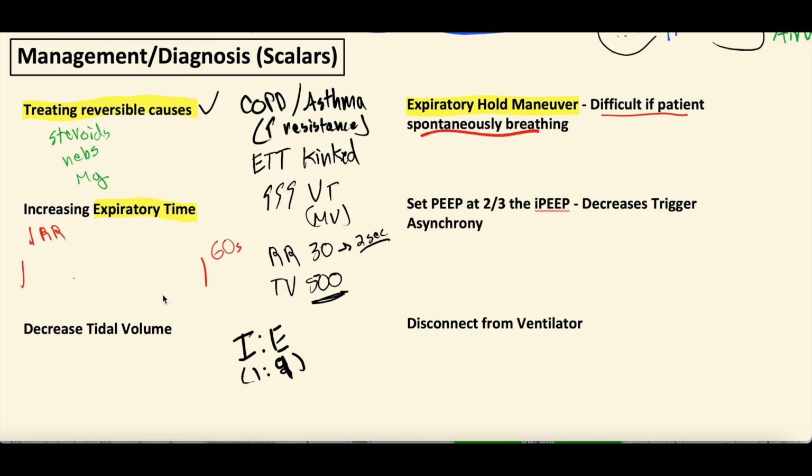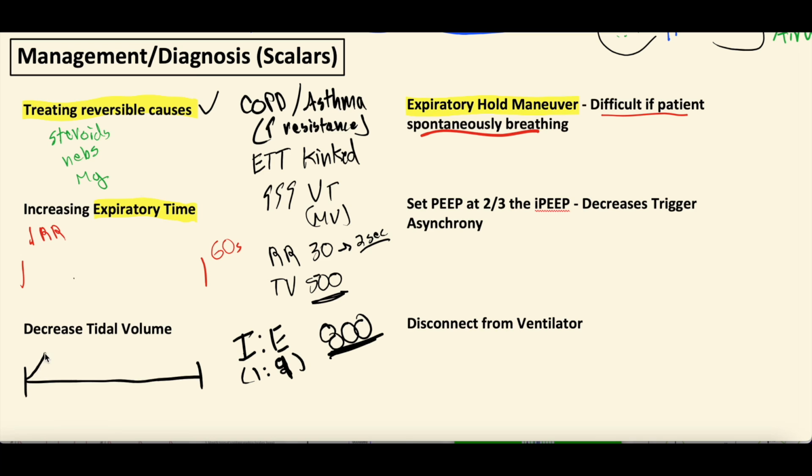The other thing you could do is decrease their tidal volume, which makes sense. If they only have 1 to 2 seconds to expire and you're giving them, I'm just going to make up some ridiculous number, you're making them breathe 800 cc's of air with each breath.